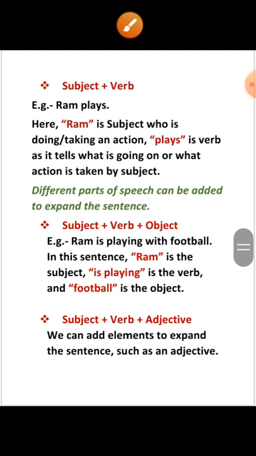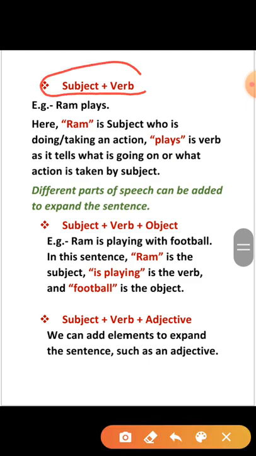Now let's go to the first point, subject and verb. Here when we are framing a sentence, Ram plays. Okay? Here Ram is subject who is doing or taking an action, and plays is verb as it tells what is going on or what action is taken by subject.